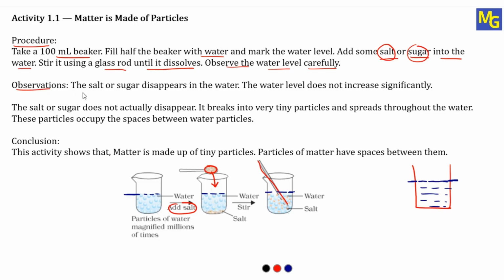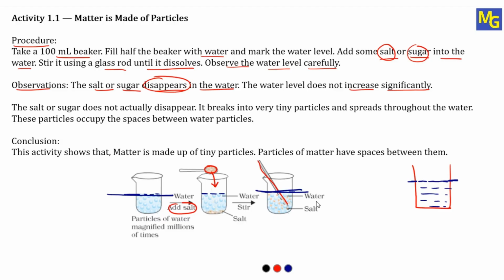Once you observe, what you can see is the salt or sugar disappears in the water. As we all know, whenever we add salt or sugar into the water, it completely dissolves, means it will disappear in the water. The water level does not increase significantly. After adding the sugar or the salt and dissolving it completely, when we observe the level of the water, the level remains the same. Whatever was the level of water in the starting, the same level will remain after dissolving or disappearing of that salt or the sugar.